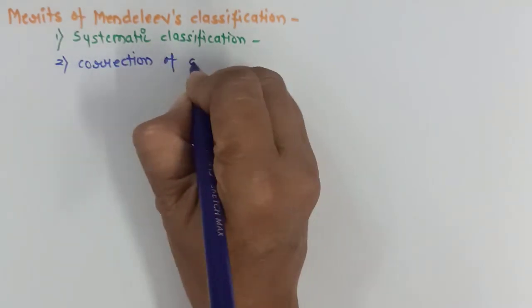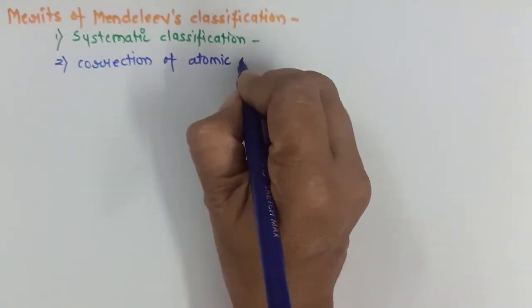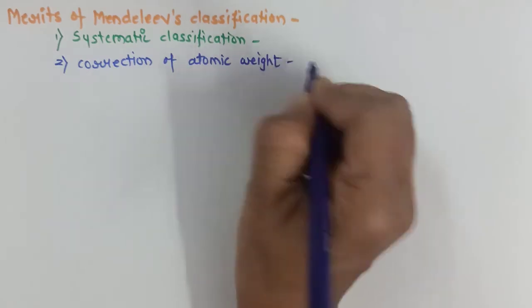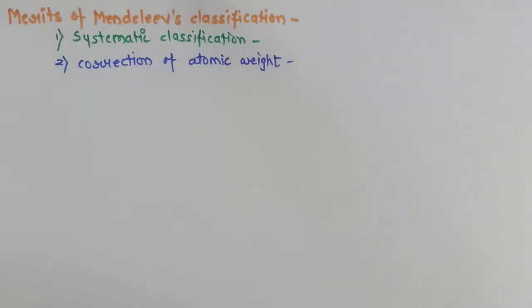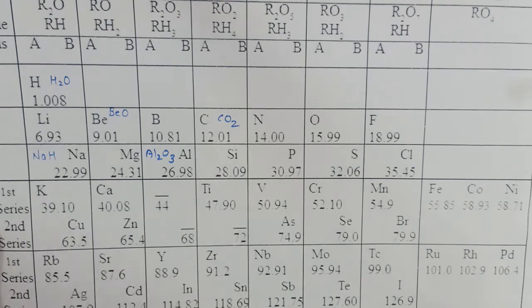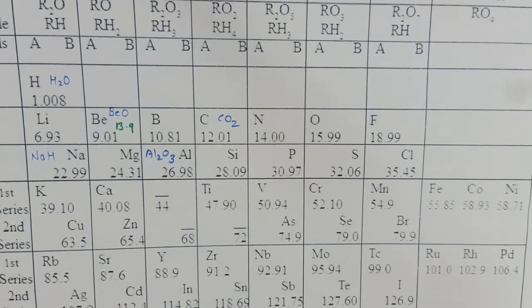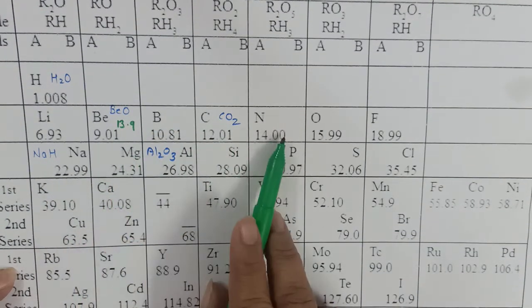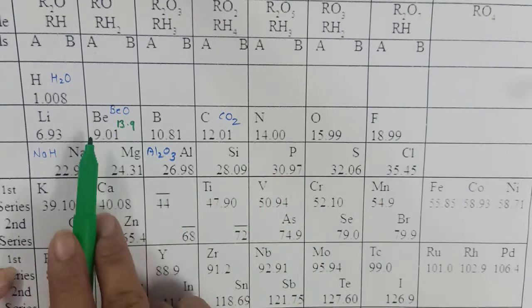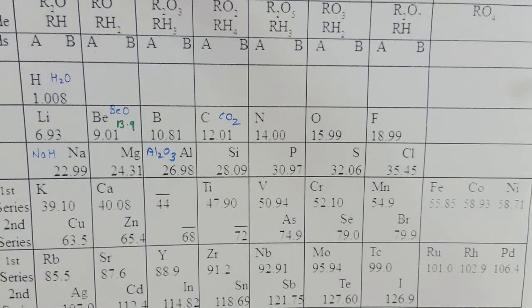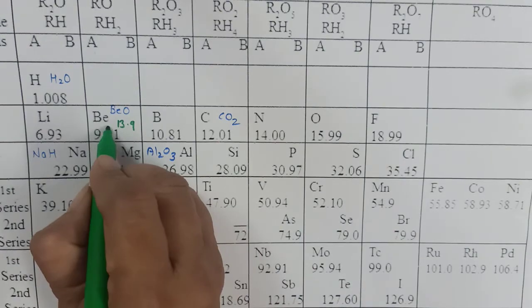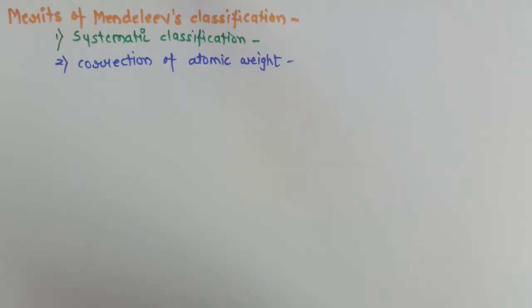The second merit of Mendeleev's table is that he corrected the atomic weight of many elements. So, correction of atomic weight. This was an important feature of his table. Initially, the atomic weight of beryllium was calculated as 13.9, which we can round up to 14. But 14 was the atomic weight of nitrogen. So we cannot place two elements in one slot. So he thought there might be a mistake in the calculation of atomic weight. So he corrected the atomic weight of beryllium to 9.01.